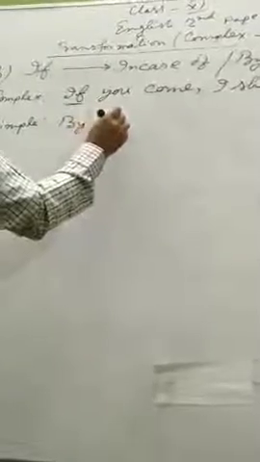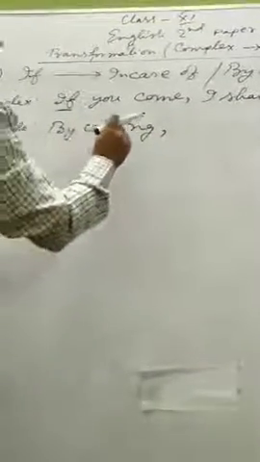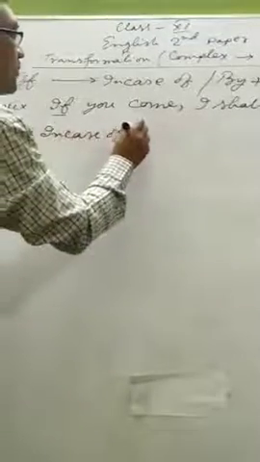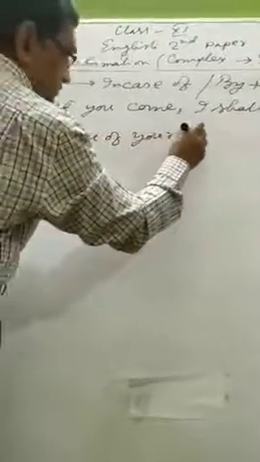I am showing you how to make it a simple sentence. By plus gerund, by coming, or in case of your coming.